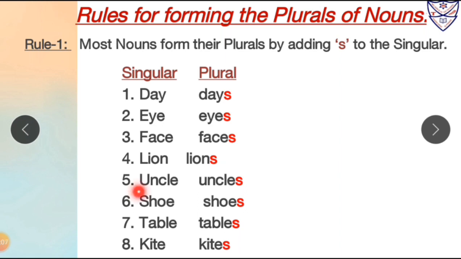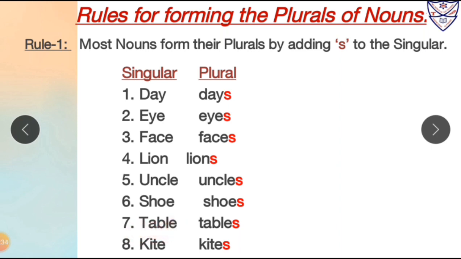Fifth one, uncle. Over here uncle is in singular form and uncles is in plural form. We are adding only s after the singular form. Then sixth number, shoe. Over here shoe is in singular form and shoes is in plural form. Seventh number, table.